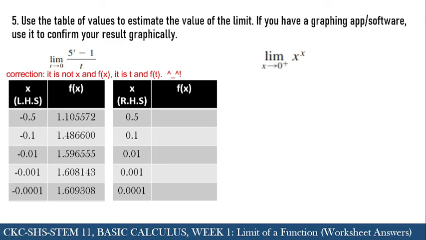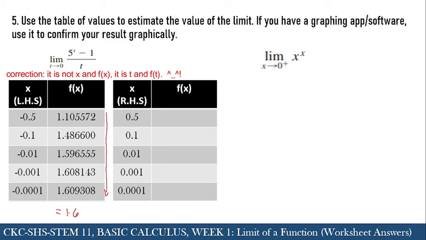So for f(x), we got the following. It is approaching a certain value, which is 1.6. As we move towards 0 from the left, the function is approaching 1.6.